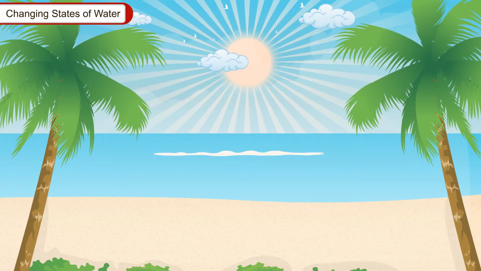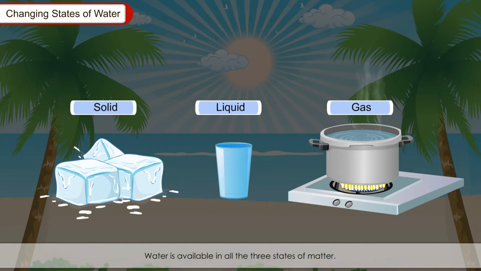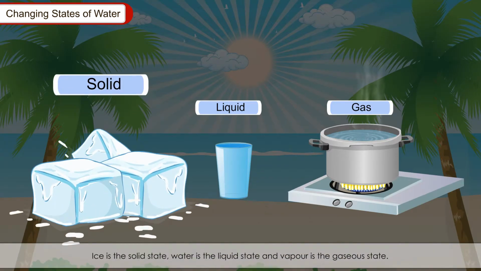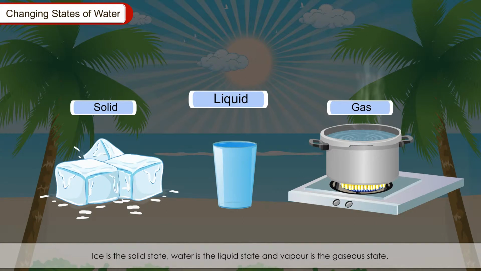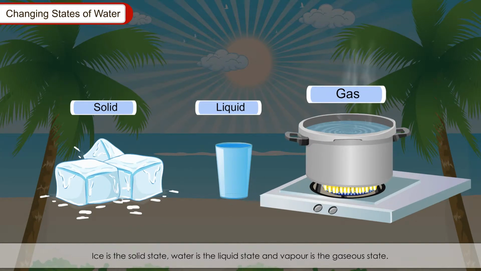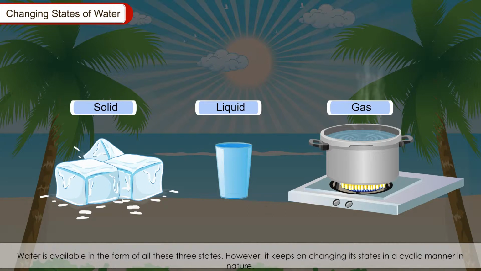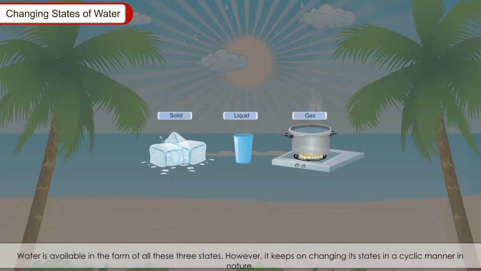Changing states of water. Water is available in all the three states of matter. Ice is the solid state, water is the liquid state, and vapor is the gaseous state. Water is available in the form of all these three states. However, it keeps on changing its state in a cyclic manner in nature.